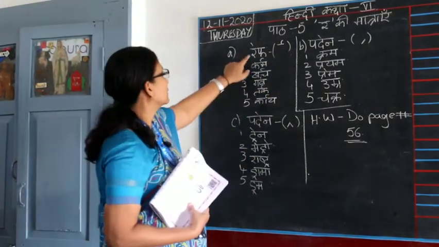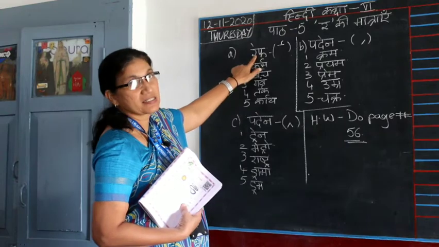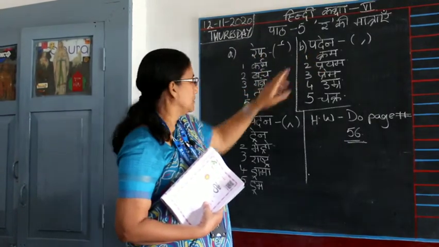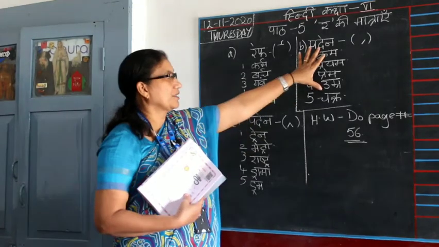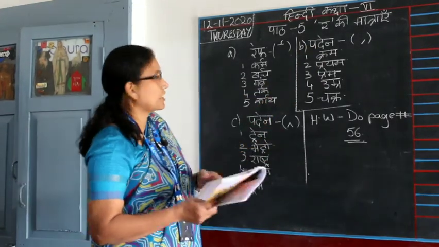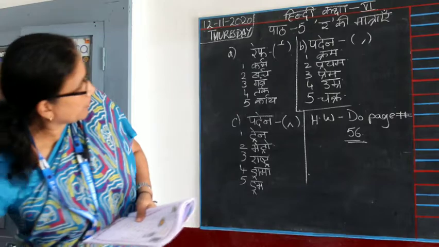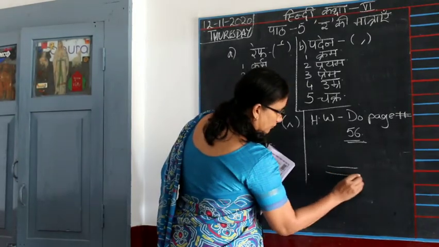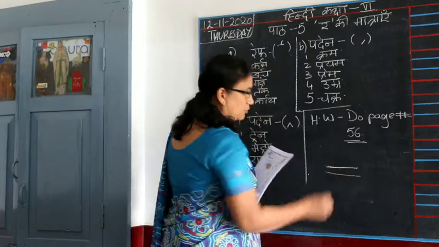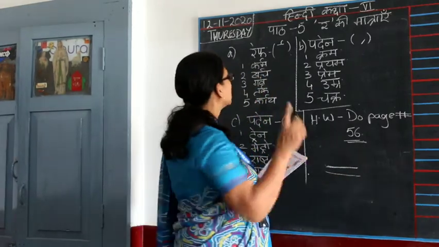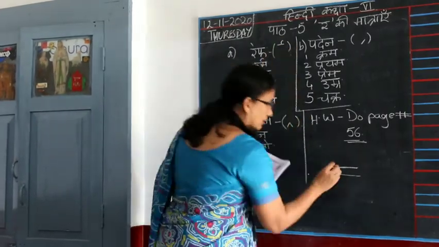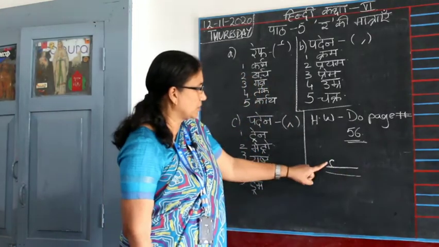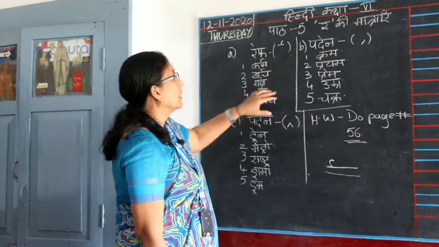There are 3 matras. This is called ref. Paden and paden. Paden are of 2 types. So ref is like when you are writing, you have your double line of Hindi like this, correct? Now when you are writing a Hindi word, this ref, this ra matra will go above the line. It goes above the line. Ra matra goes above the line.